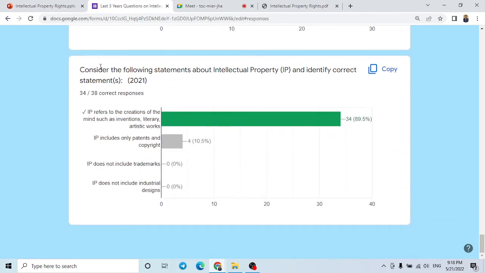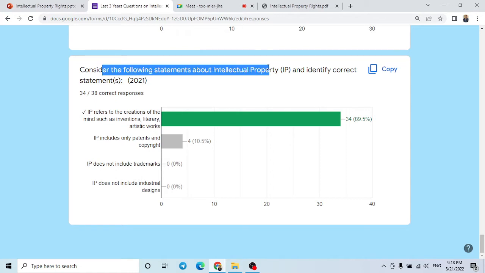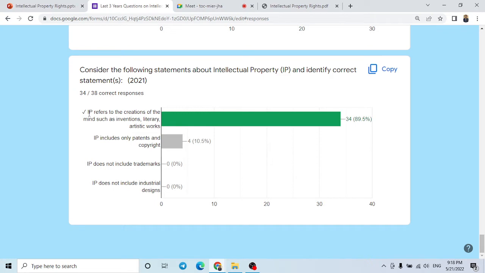So this is the last question. Consider the following statement about intellectual property right and identify the correct statement. So we can exclude this. It says IP does not include industrial design, but we know IP includes industrial design. IP includes trademark, but here it is written not.